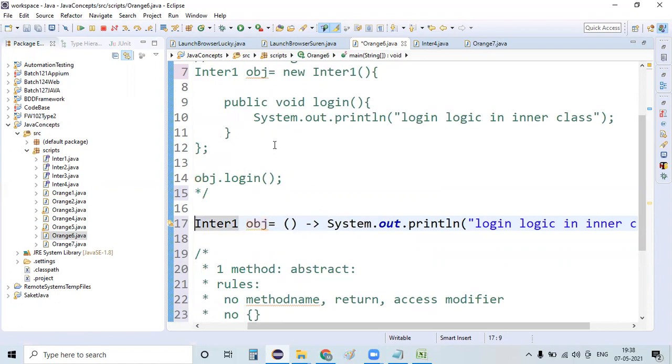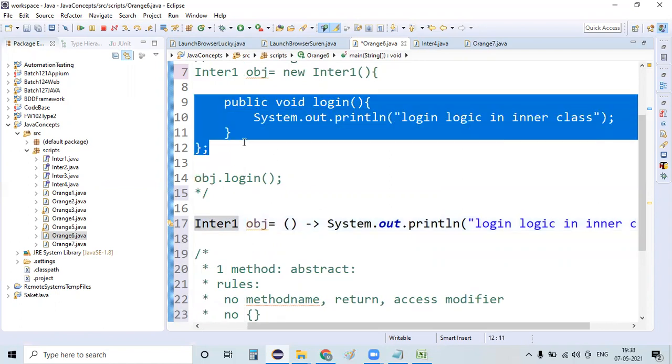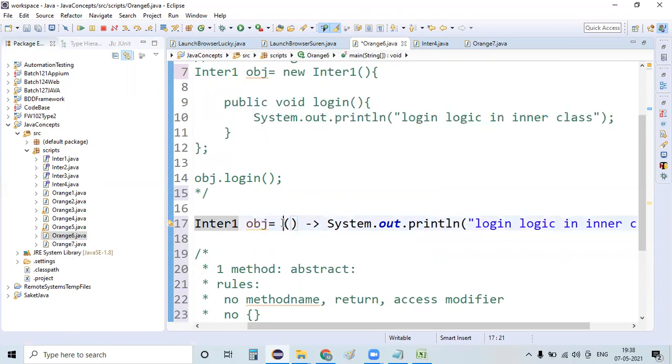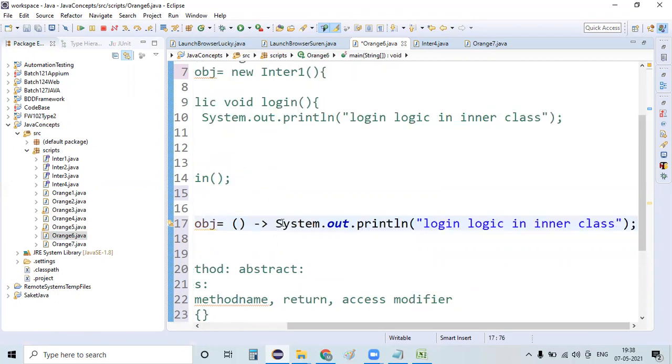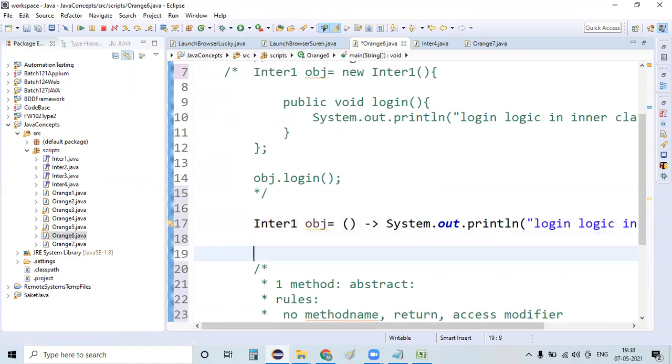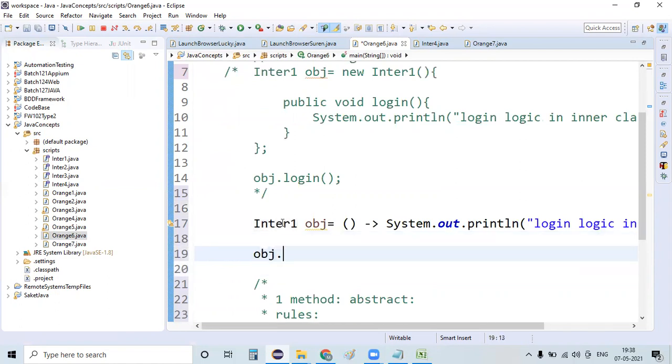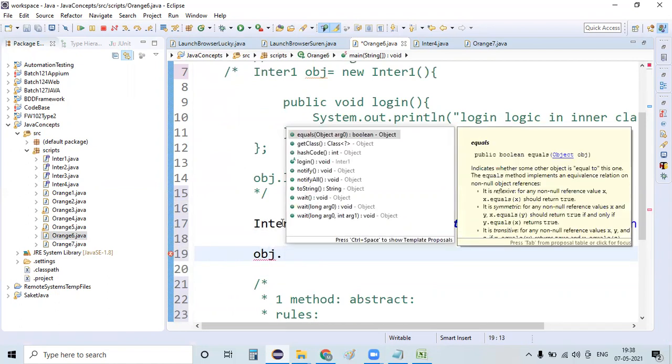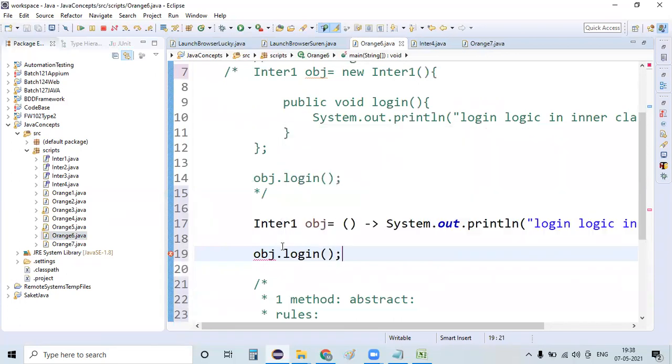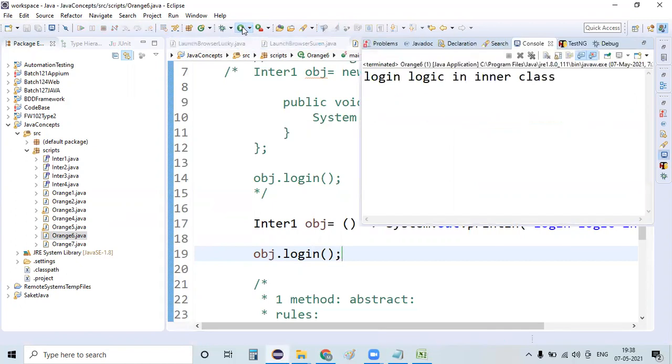If you observe, almost a three or four line piece of code is converted into a lambda expression within a single line. Then we call obj dot the method name we implemented, login. When I run my script, the way it executes the logic and prints the statement is the same as it was with the inner class.